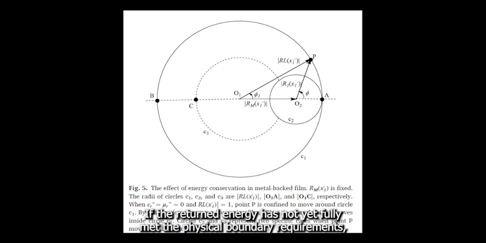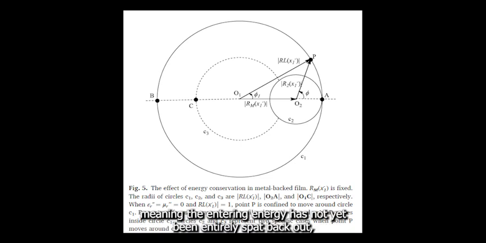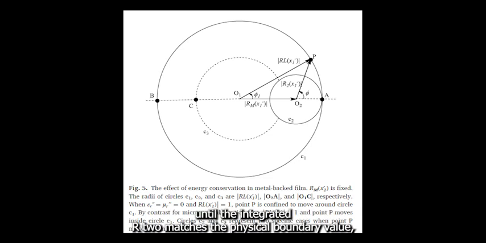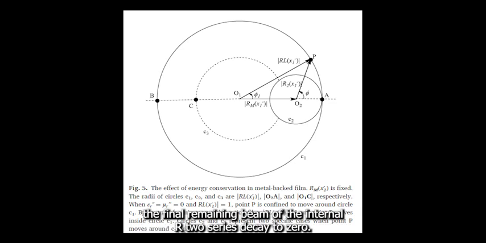If the returned energy has not yet fully met the physical boundary requirements, meaning the entering energy has not yet been entirely spat back out, the internal R2 beam amplitude inside the film cannot be zero. The wave must continue to reflect back and forth within the film until the integrated R2 matches the physical boundary value, and only then does the final remaining beam of the internal R2 series decay to zero.